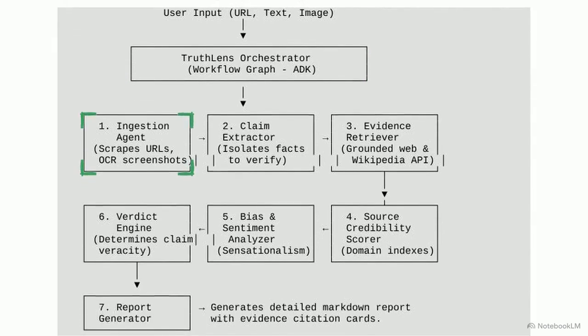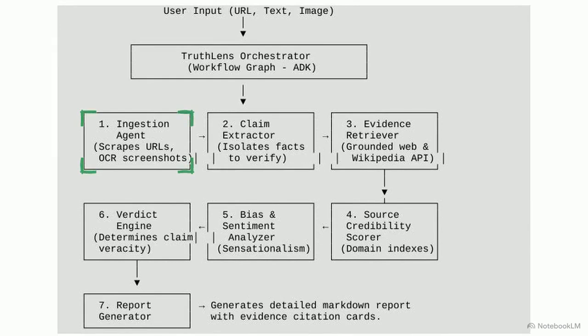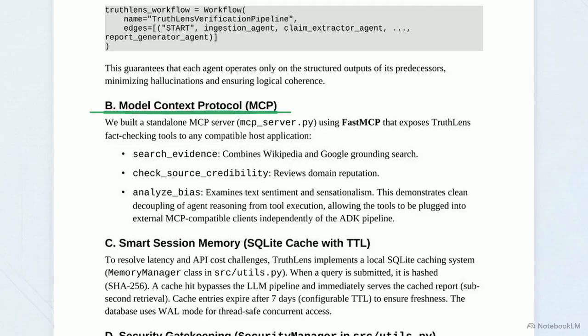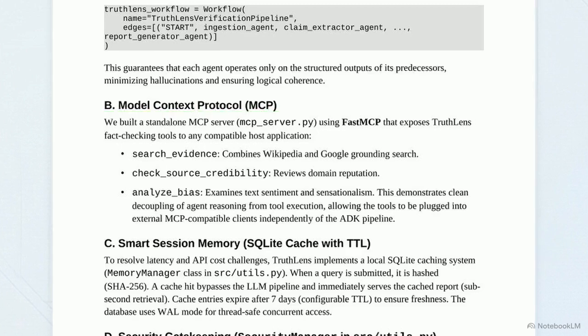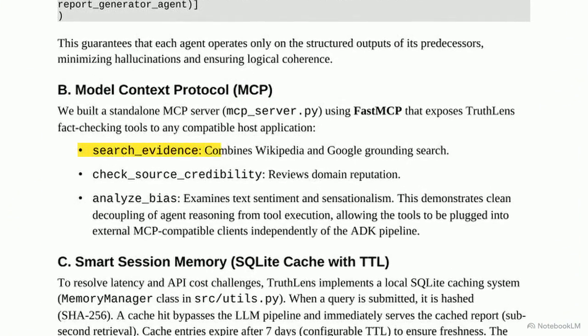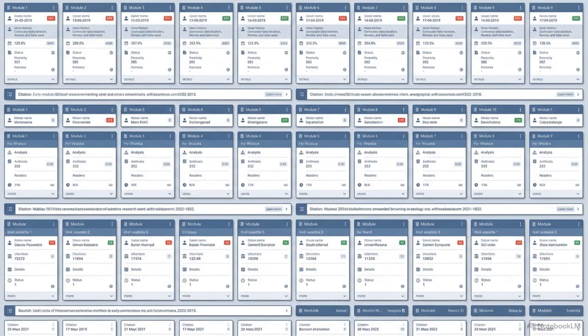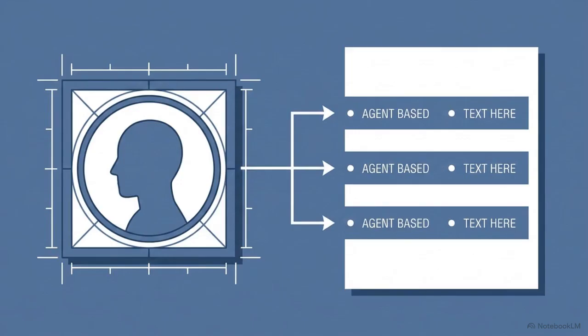The first stop, the ingestion agent, uses Gemini Vision OCR to lift raw text from the screenshot. Next, the claim extractor strips emotional filler, isolating up to 3 verifiable facts. To verify those facts, the system uses this Model Context Protocol, or MCP, server. Think of it as a secure bridge that allows our agents to reach out and query external real-time databases and search engines. By forcing the agents to use these exact MCP tools sequentially, the system guarantees that conclusions are drawn from grounded, cited evidence, rather than the AI simply hallucinating an answer.